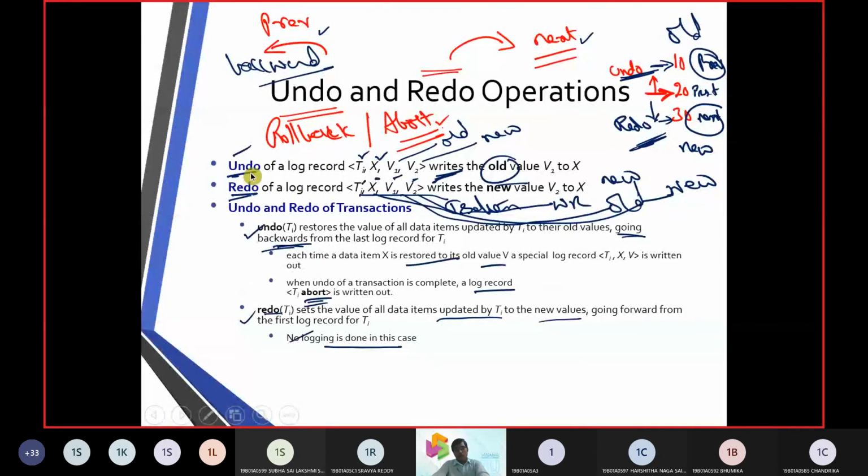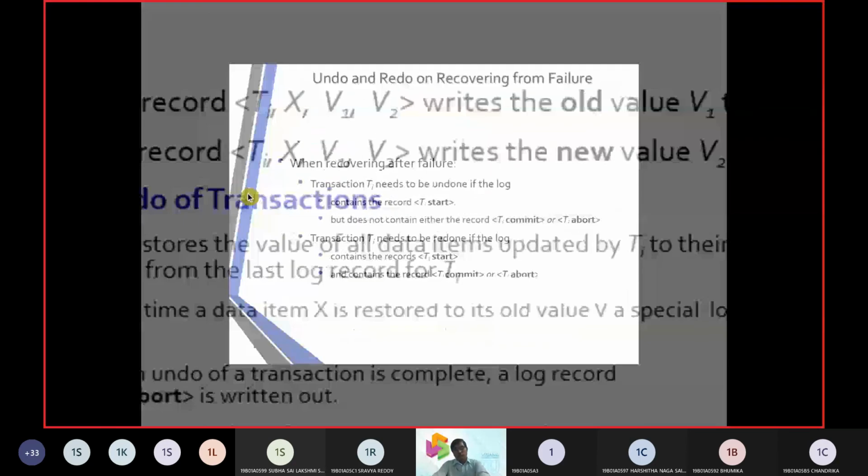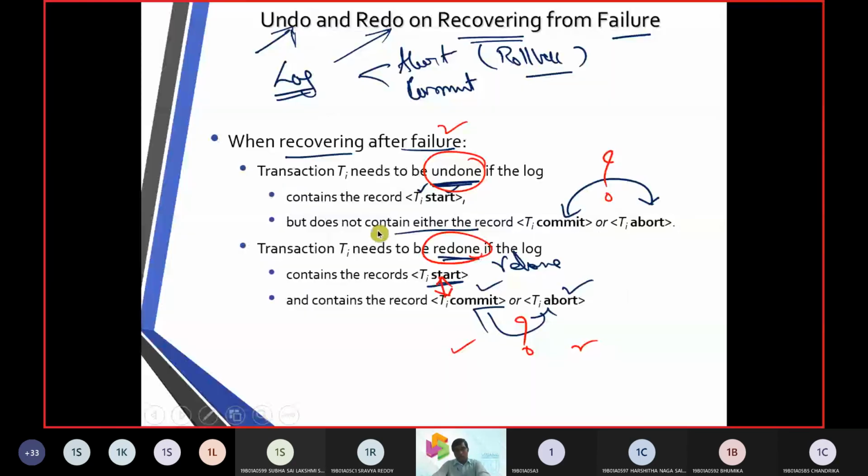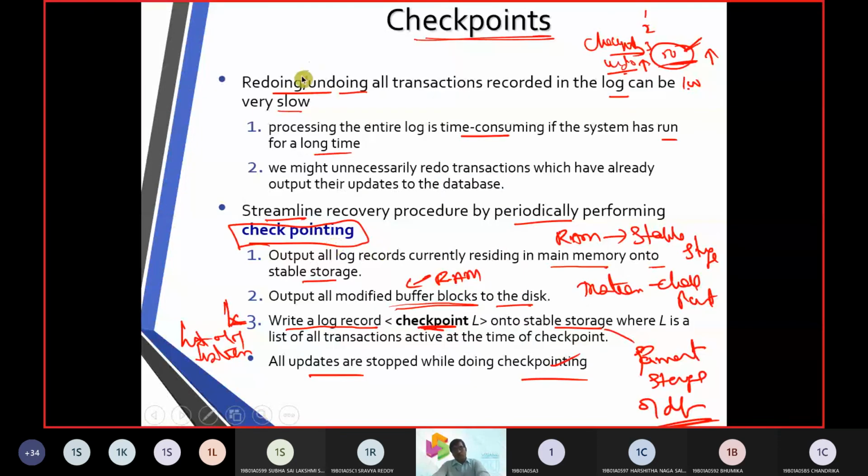When we work with an undo phase, we go to the previous state, and when we work with the redo phase, we move to the next phase. In an undo phase, we will be using a command called rollback, so that we abort the transaction. When we look towards a redo operation, we mostly see that the transactions will be permanent.